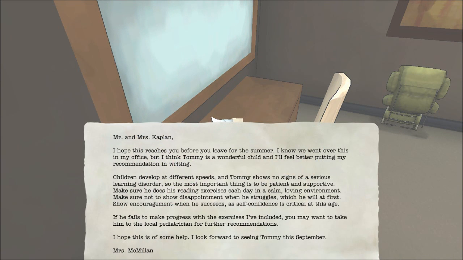What's this one? Mr. and Mrs. Kaplan, I hope this reached you before you leave for the summer. I know we went over this in the office, but I think Tommy is a wonderful child, and I'll feel better putting my recommendations in writing. Children develop at different speeds, and Tommy shows no sign of a serious learning disorder, so the most important thing is to be patient and supportive. Make sure he does his reading exercises each day in a calm, loving environment. Make sure not to show disappointment when he struggles, which he will at first. Show encouragement when he succeeds, as self-confidence is critical at his age. If he fails to make progress with the exercises I've included, you may want to take him to the local pediatrician for further recommendations. I hope this is of some help. I look forward to seeing Tommy this September.